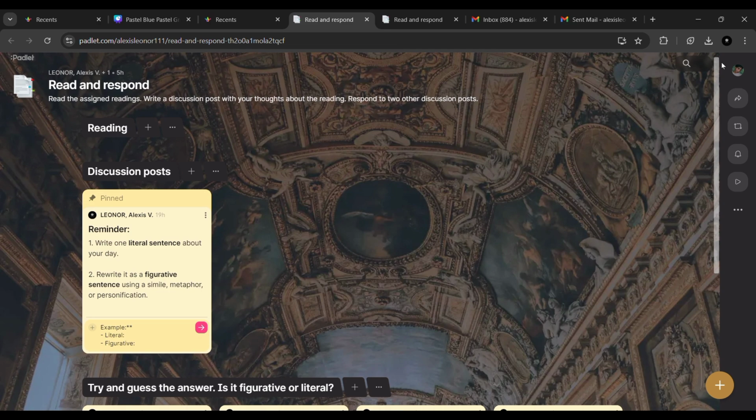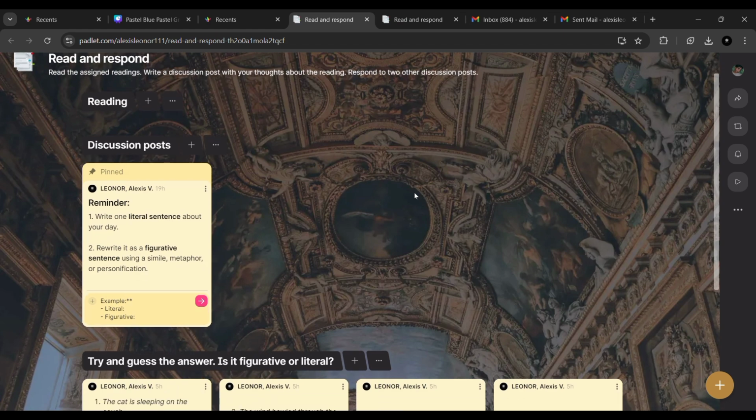Now it's your time to be creative. Here's what you will do. You will create your own examples. Like number 1, write one literal sentence about your day. Number 2, rewrite it as a figurative sentence using simile, metaphor, or personification.